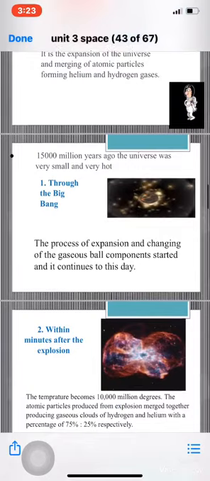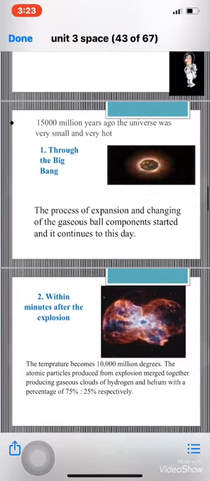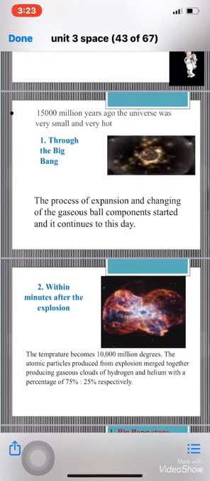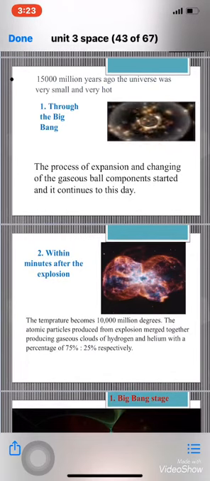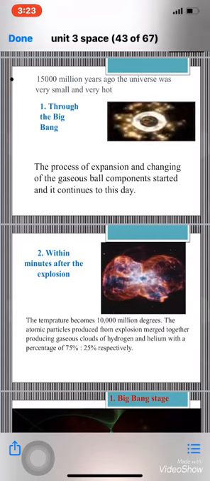After minutes, that's what happened through the Big Bang theory. Number one, the process of expansion and changing of the gaseous ball components started, and it continues to this day. Number two, within the first minutes after the explosion, the atomic particles merged together, producing helium and hydrogen. The temperature becomes 10,000 million degrees.